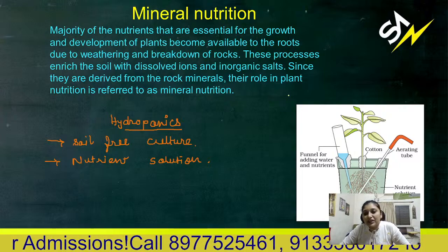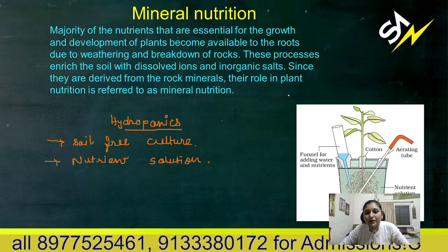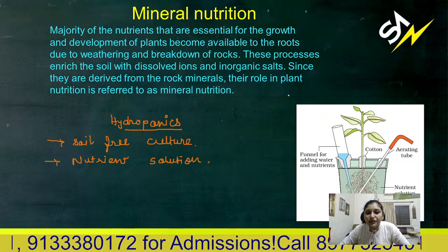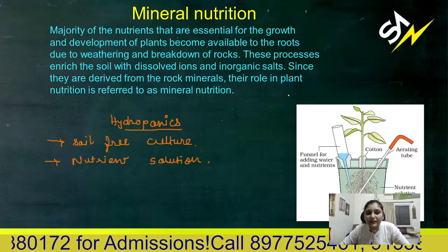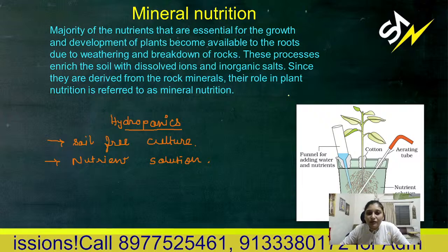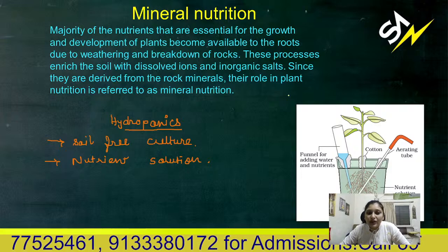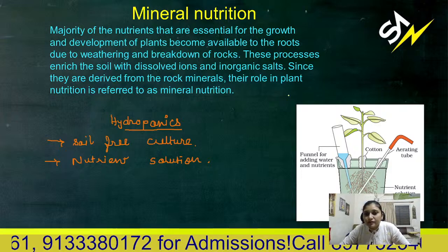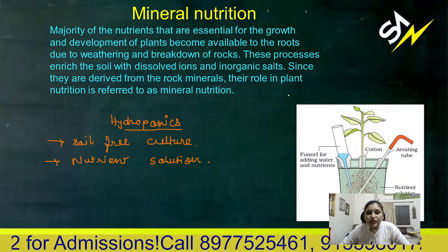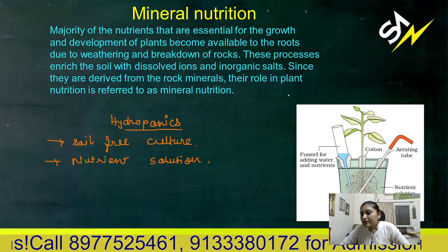Certain primary organisms, primary plants, grow on the rocks. They colonize the rock, break it down, and finally the rocks are converted into soil. This is how soil becomes the main reservoir for the growth of the plant. These processes enrich the soil with dissolved ions and inorganic salts. Since they are derived from rock minerals, their role is important in plant nutrition. It is referred to as mineral nutrition.